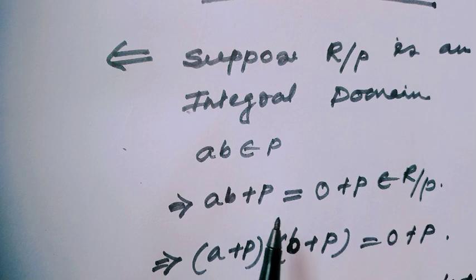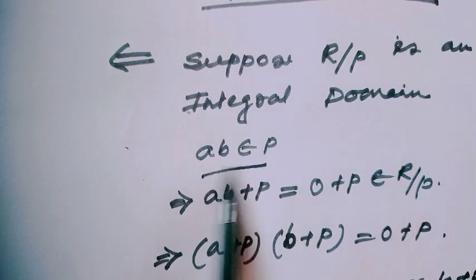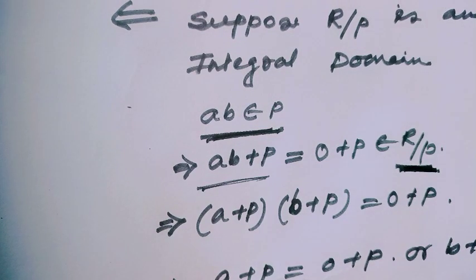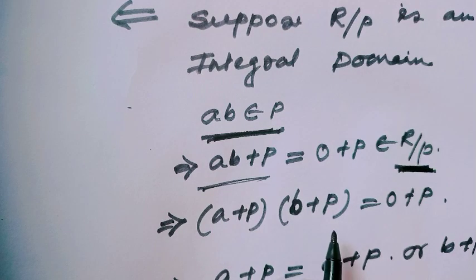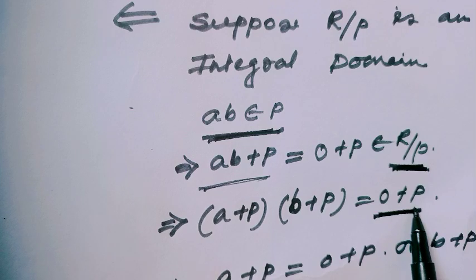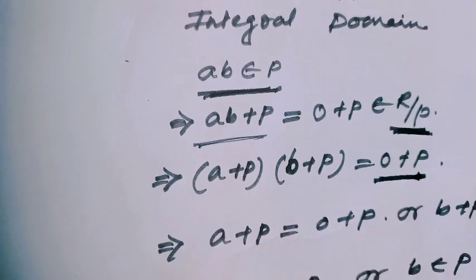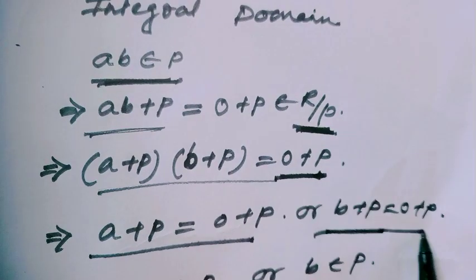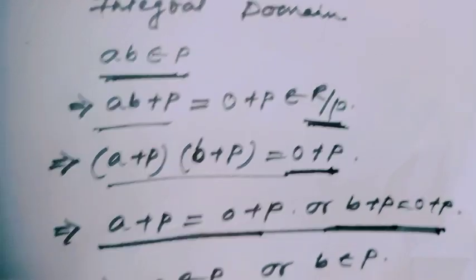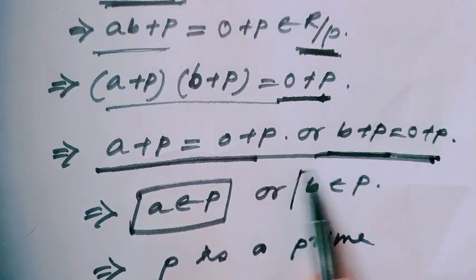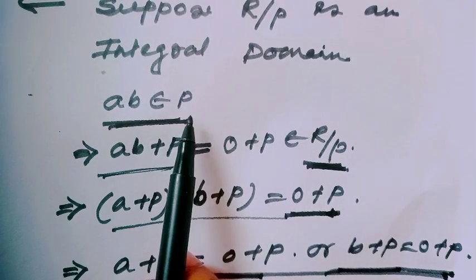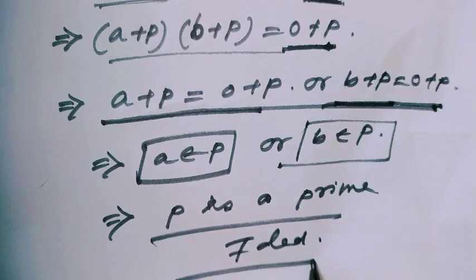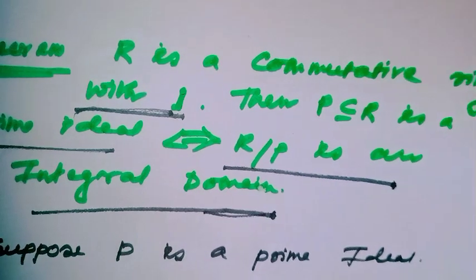Then we can write ab plus P equal to 0 plus P since ab belongs to P, which belongs to R mod P. And ab plus P means by the rules of quotient ring, this is equal to a plus P times b plus P, which is equal to 0 plus P. And since R mod P is an integral domain, therefore we can tell easily from this line either a plus P equal to 0 plus P or b plus P equal to 0 plus P. That means from this line either a belongs to P or b belongs to P. Therefore, I have considered ab belongs to P, and I have got either a belongs to P or b belongs to P. That means P is obviously a prime ideal. Therefore, our proof is done.